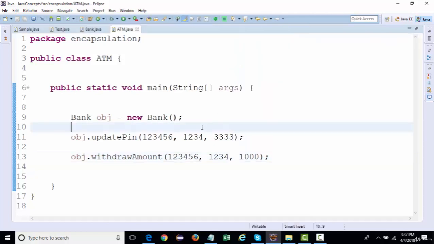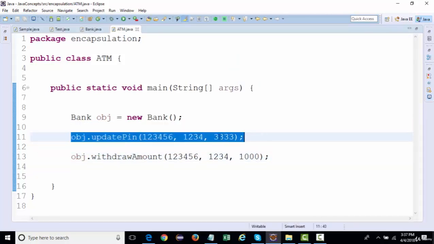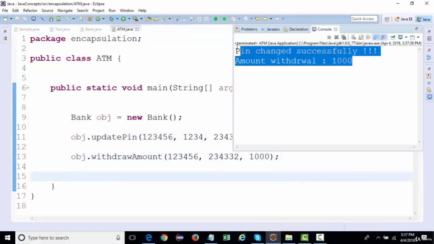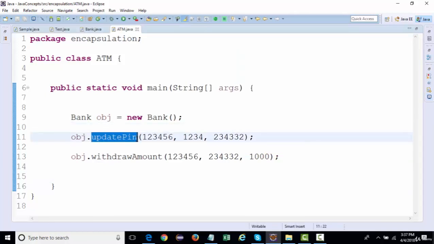Okay, so initially the pin changed successfully because we are giving the old pin and the new pin, so it is actually updating the pin. But if we are giving an invalid pin over here, then it should actually throw invalid credentials. So if you update it to any pin over here, you need to provide the same pin over here. Right. So outside the class, you are not able to update the pin using the instance variable. So we have actually updated it with the help of the functionality that is provided by the bank itself.